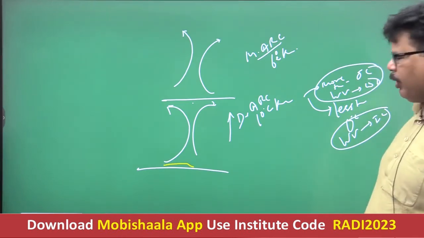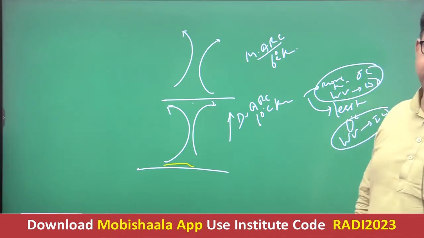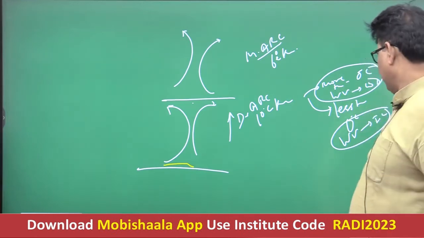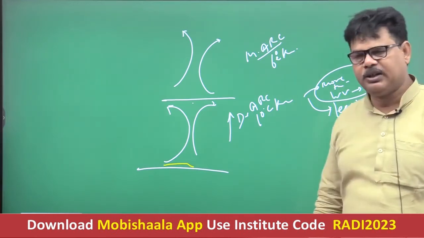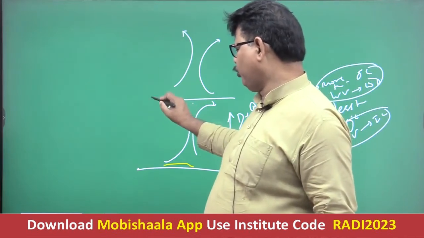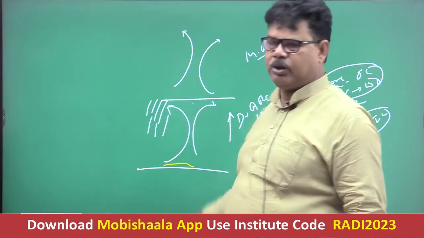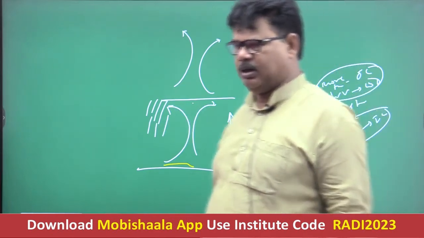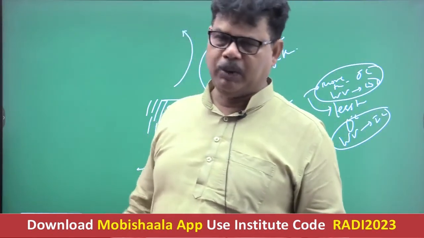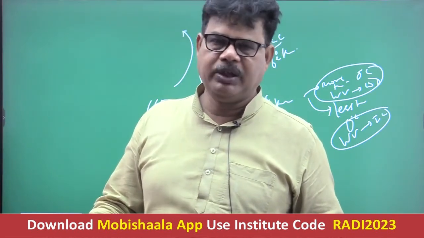So if the dew point temperature associated with the first cycle of convection is less than 0 degrees Celsius, in this case the area will record a snowfall. If the temperature is less than 0 degrees Celsius, then water droplets convert into ice crystals, and when they fall on the earth's surface, it is referred to as snowfall.